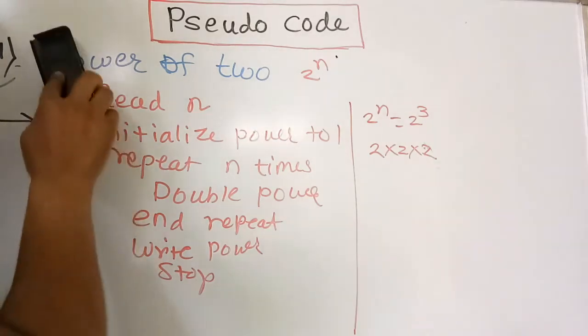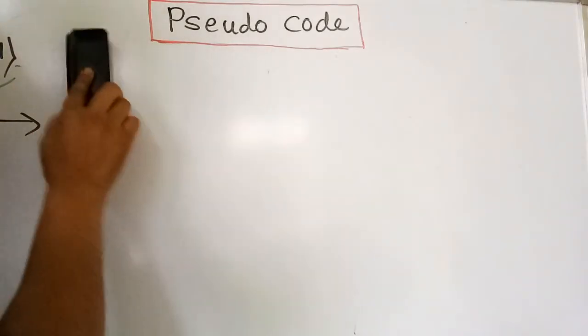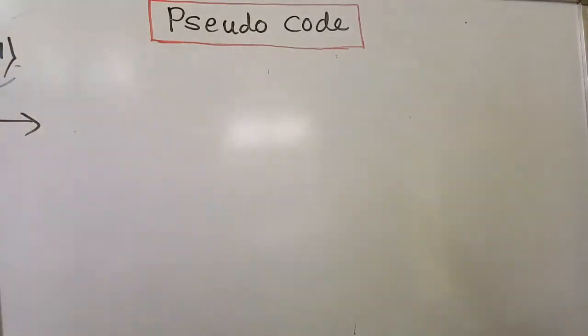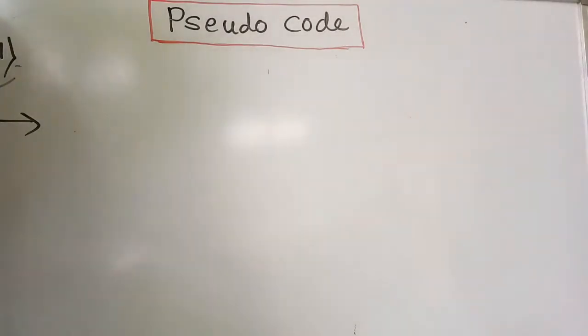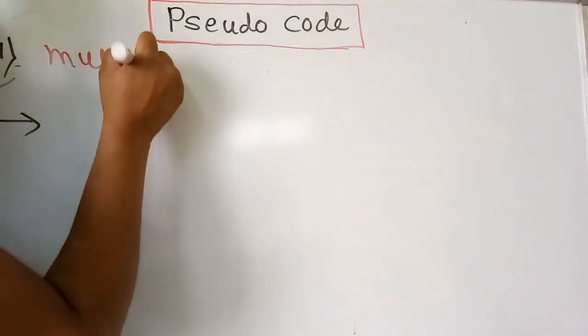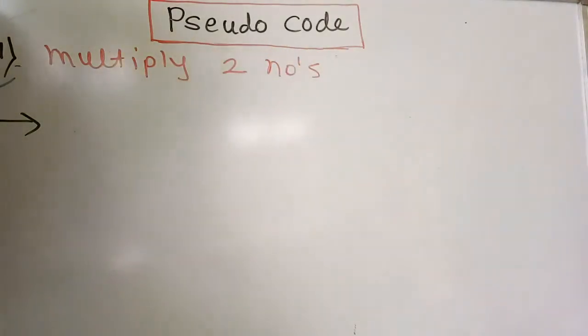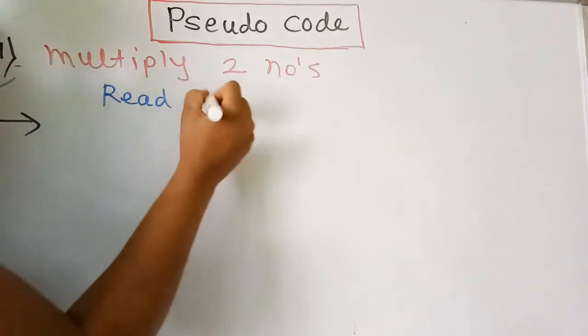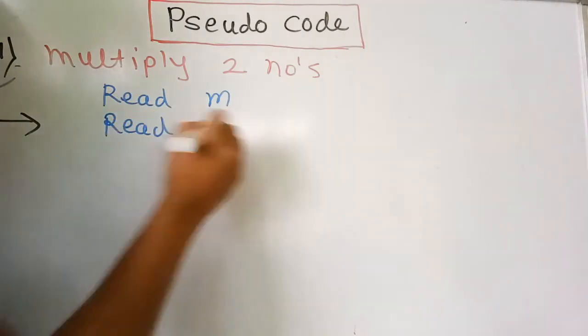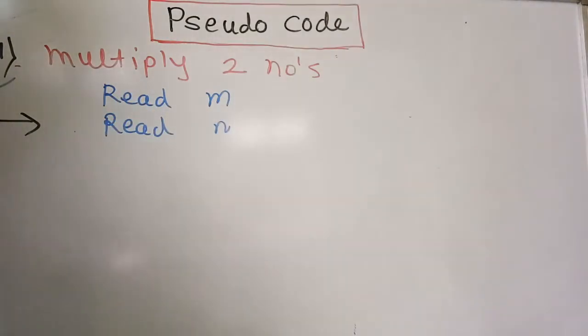Okay. Now we will take another example, that is, you have to calculate the multiplication of two numbers. The problem statement is: multiply two numbers. What will be the actual procedure? You have to read two numbers from the user, that is, read M, read N. Then you have to take the multiplication. So how will this task be performed?